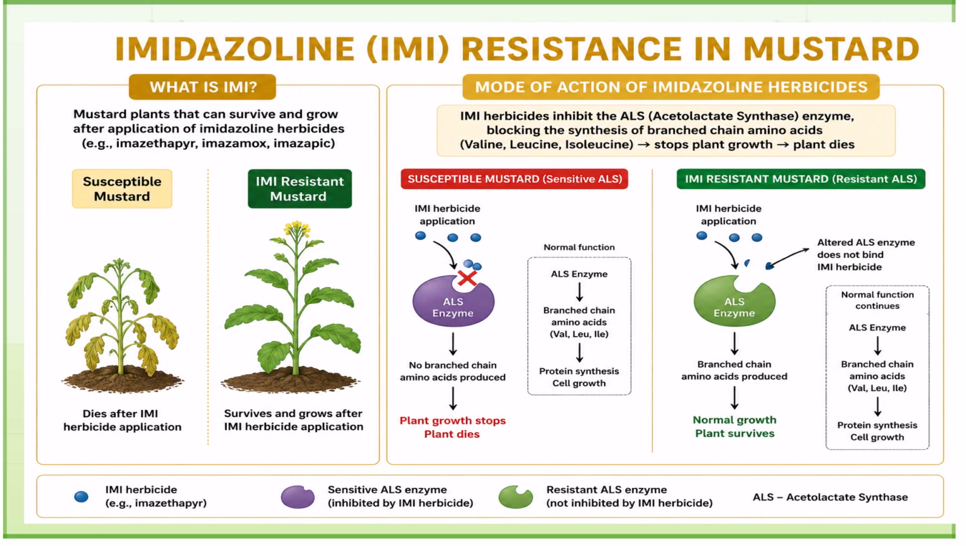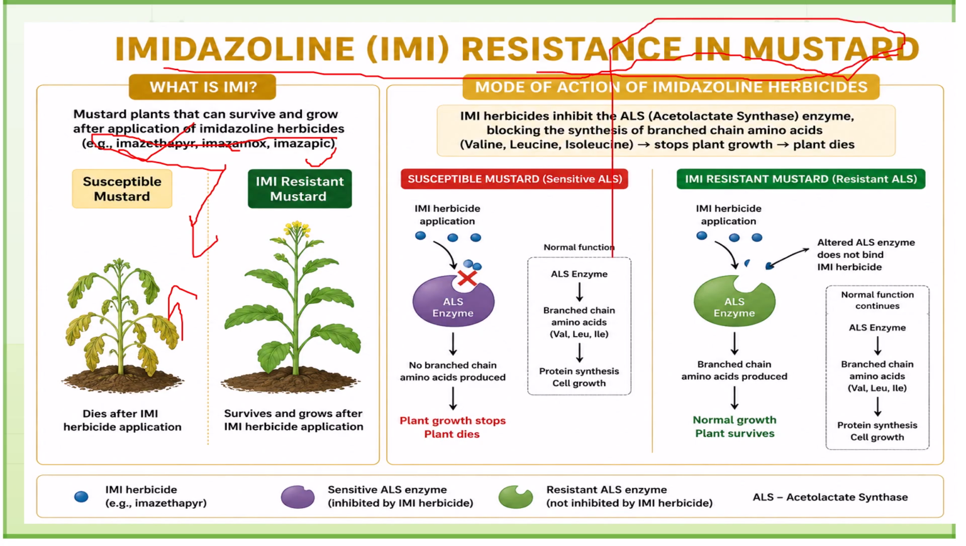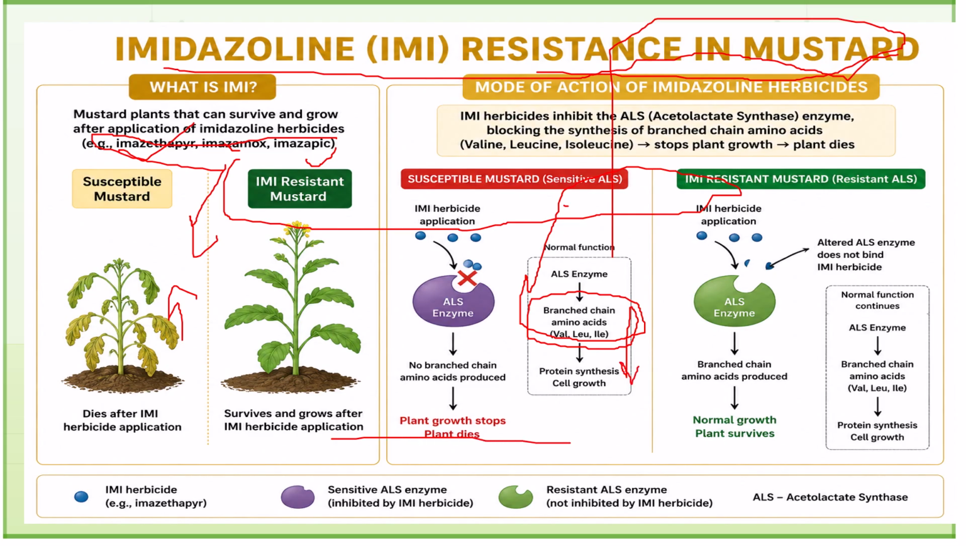If you look at the actual functioning of imidazolin resistance in mustard, imazapyr, imazethapyr, and imazapic are imidazolin herbicides. Whenever mustard plants are sprayed with these herbicides, they are killed. These imidazolins act on acetolactate synthase, where they stop the formation of branched chain amino acids and indirectly stop the formation of proteins, and hence the plant will be killed.